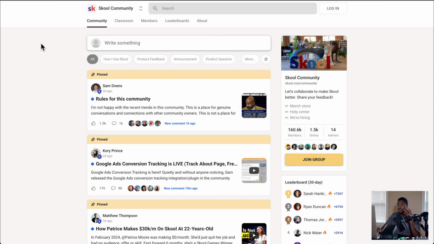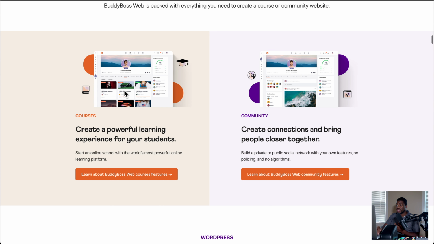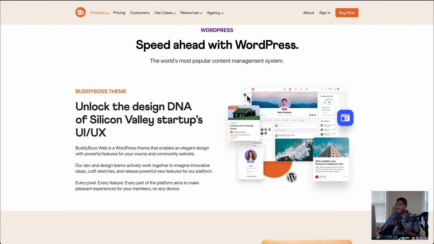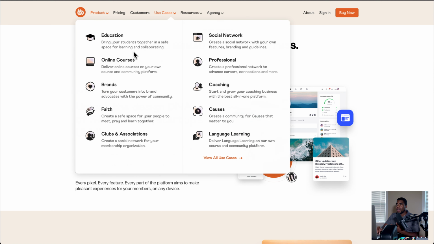So if you notice, there is no sidebar here on the left. That's something that's a little bit different for Skool. But you can see BuddyBoss is doing that exact same thing, right? Where you have navigation at the top, you have certain chat rooms or certain groups or spaces, whatever you want to call them. And then on the right-hand side, there's another sidebar as well too. And then you can connect to people.